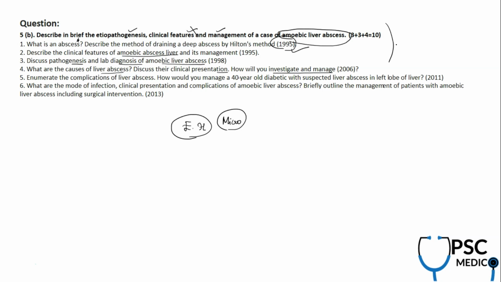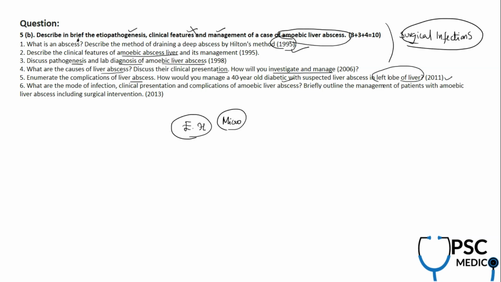So the details of the management are discussed actually in surgery. We have a separate section called surgical infections in the general surgery part of the video course. So the next question is, enumerate the complications associated with liver abscess and how you're going to manage liver abscess in a 40-year-old diabetic. So they did give you where this abscess is located within the liver, and they're asking you to write steps in management.